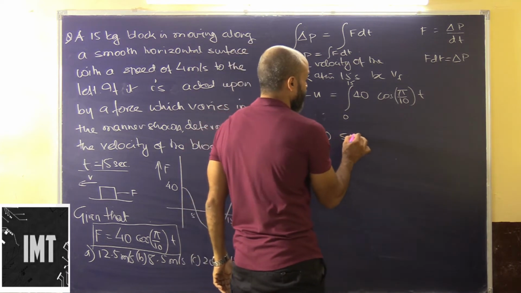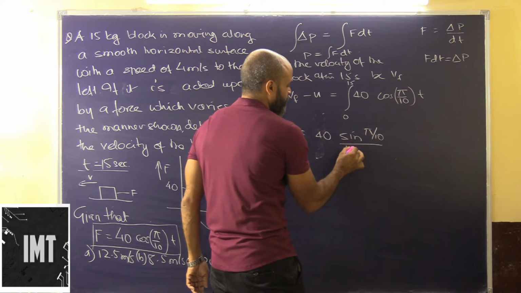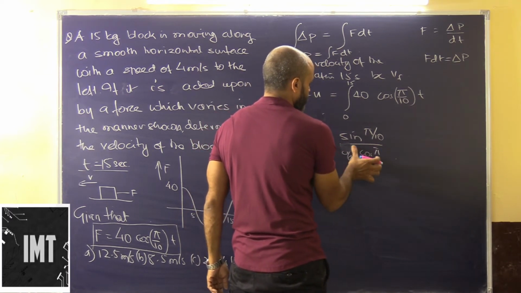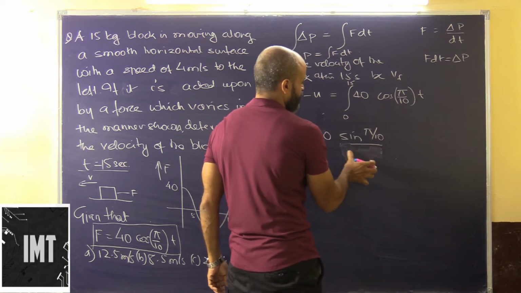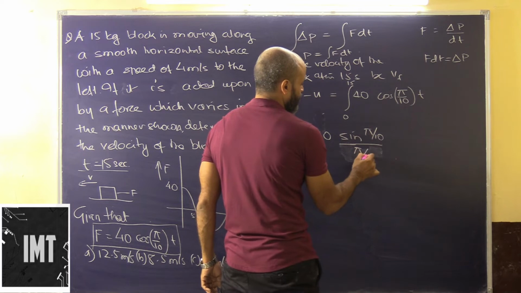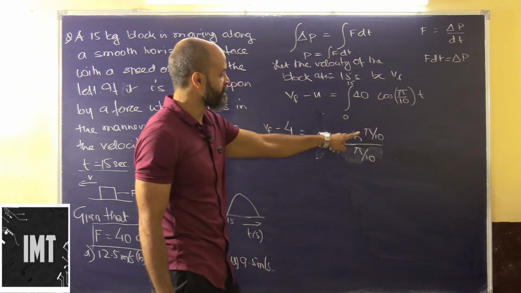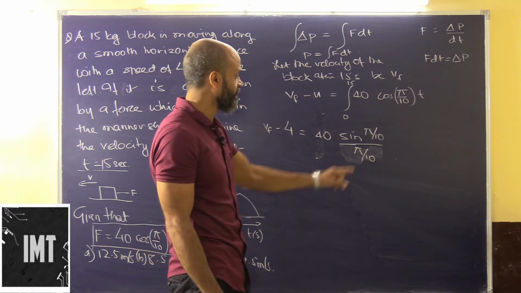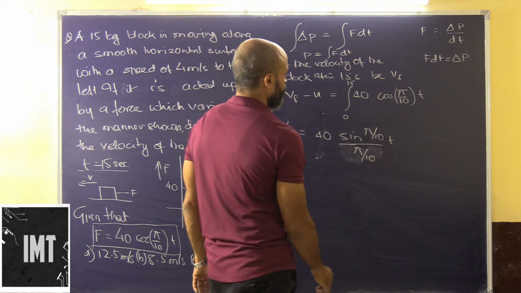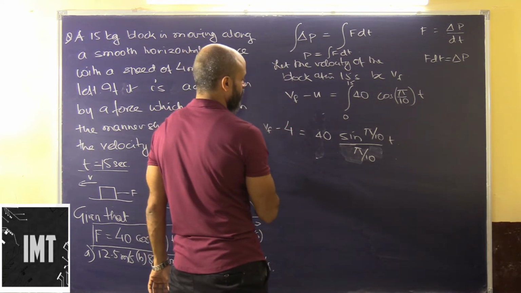This will be sin pi by 10 t upon pi by 10, the derivative of pi by 10 t, times 1. That is what we are going to get.